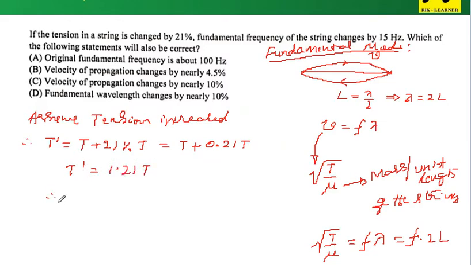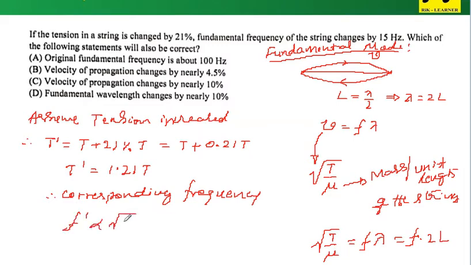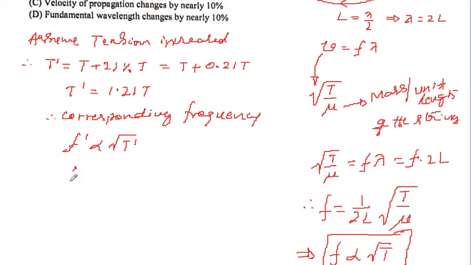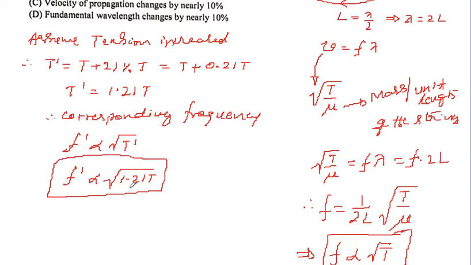Therefore, the corresponding frequency f dash is proportional to root T dash. Otherwise, how I can write it? f dash is proportional to root of 1.21 T. This is how I can easily express this f dash as the direct relation with the tension.